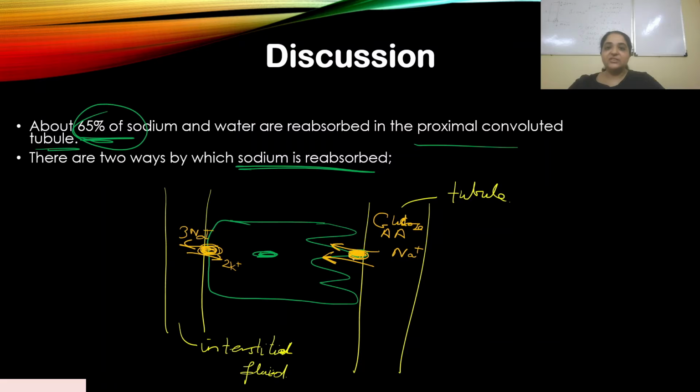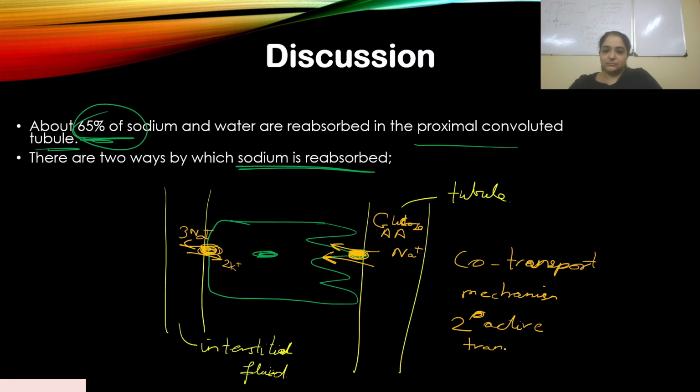This co-transport mechanism is a secondary active transport mechanism. You can note this down, because it is very important to understand. So glucose and amino acids are being pulled in along with sodium, and that is how sodium is being reabsorbed.